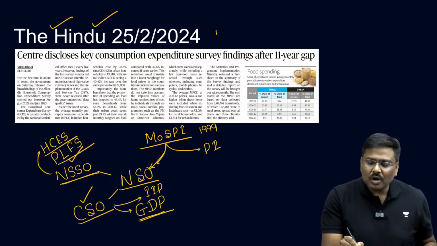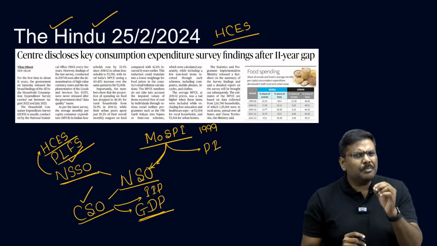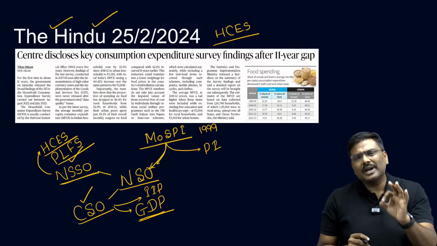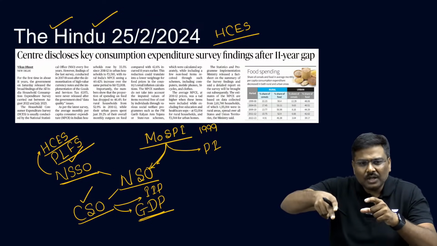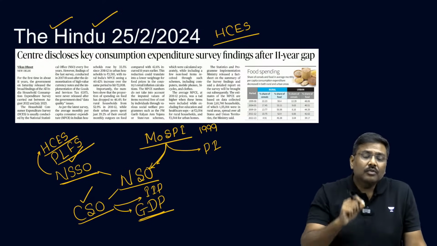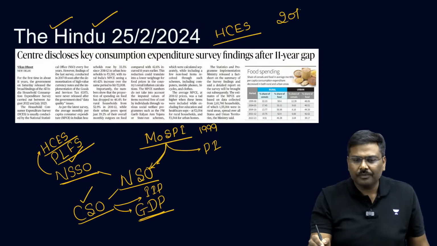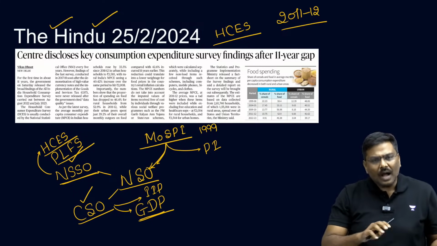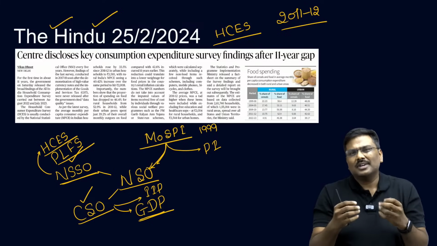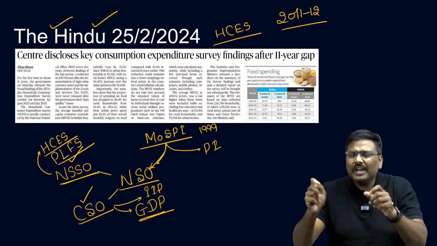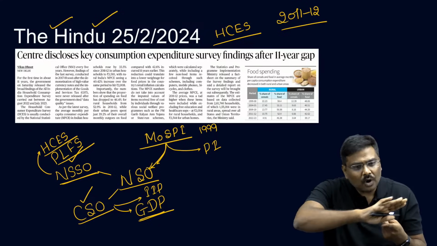The question is regarding the Household Consumption Expenditure Survey, HCES. It is supposed to be conducted once every 5 years. The last survey for which the data is available in the public domain, I repeat, is 2011 and 2012. After this also, one more survey was conducted. But the government of India raised certain quality data issues regarding the survey, and the report was not made public. The survey was conducted, the report was not made public.